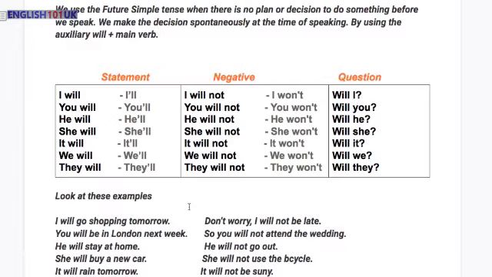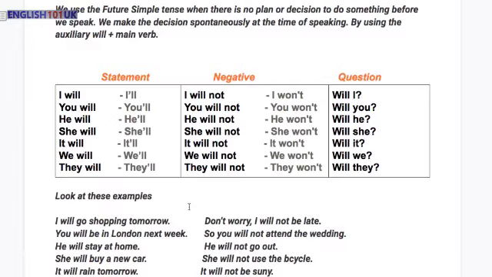It means the same. You will not or you won't. He will not or he won't. She will not or she won't. It will not or it won't. We will not or we won't. And they will not or they won't.